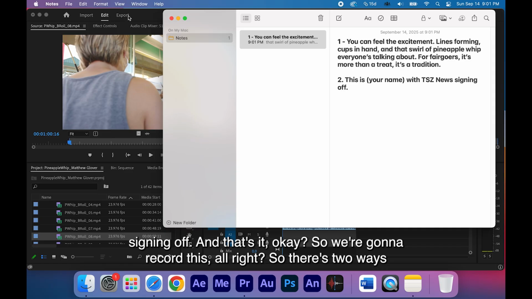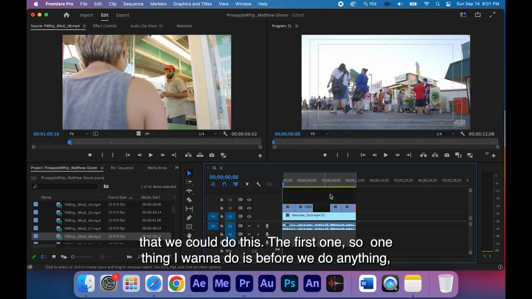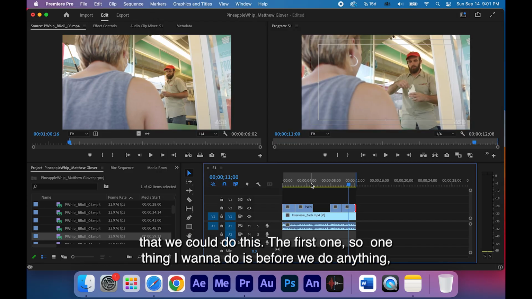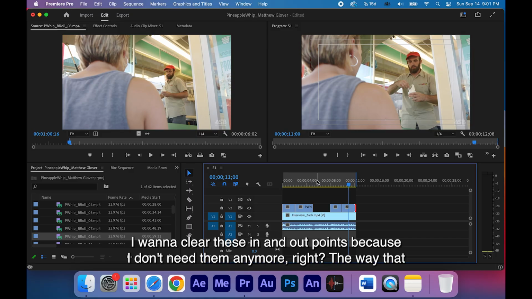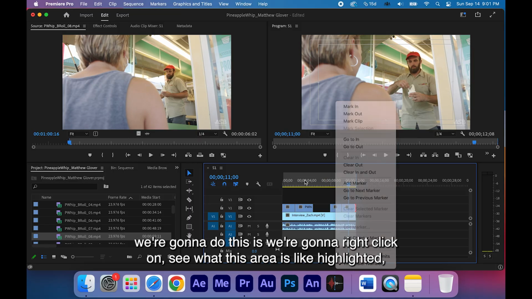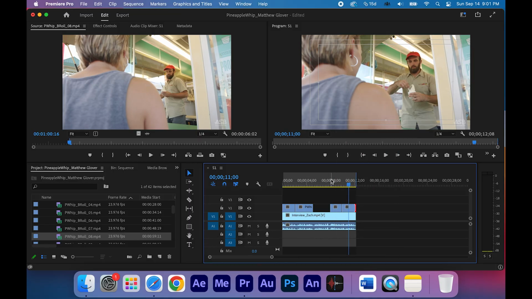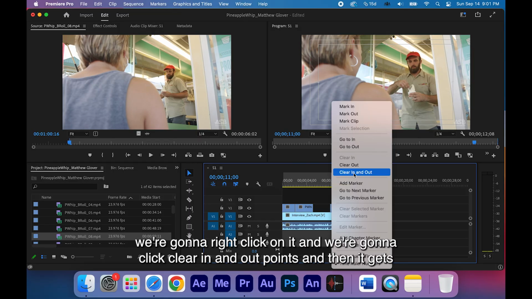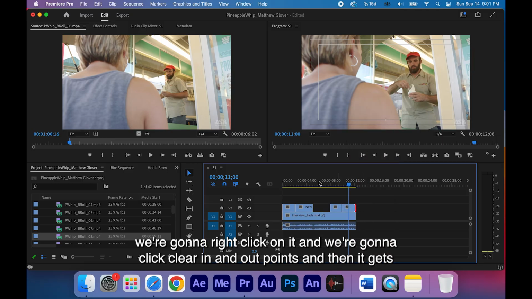There are two ways that we could do this. One thing I want to do before we do anything is clear these in and out points because I don't need them anymore. The way that we're going to do this is right click on this highlighted area and click clear in and out points. And then it gets rid of those.